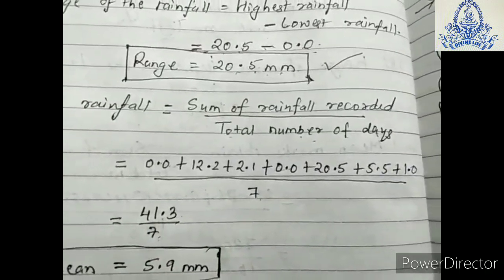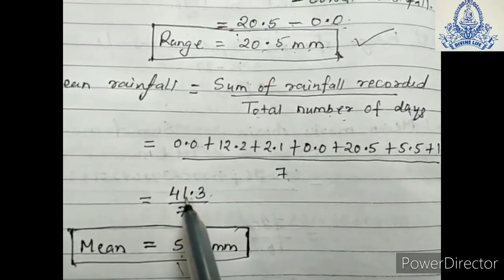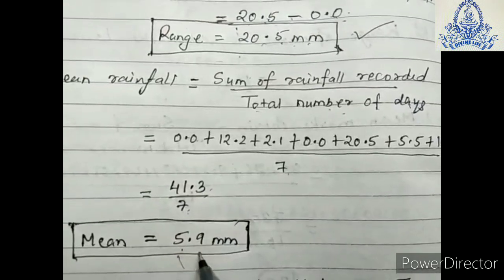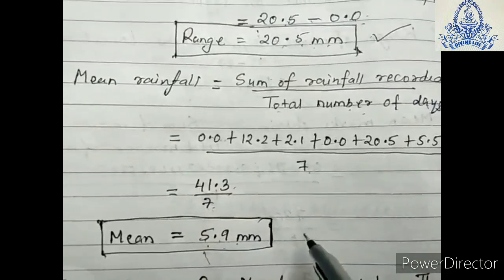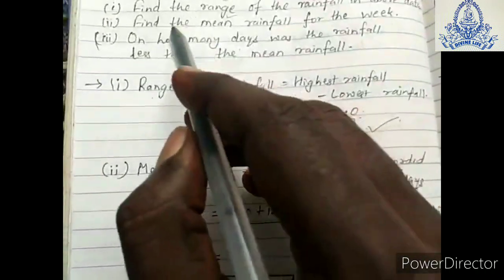7 5s are 35, we get 63. 6 will remain, that is 63. 7 9s are 63. That means 5.9 millimeter is the mean rainfall of the week which was recorded there.